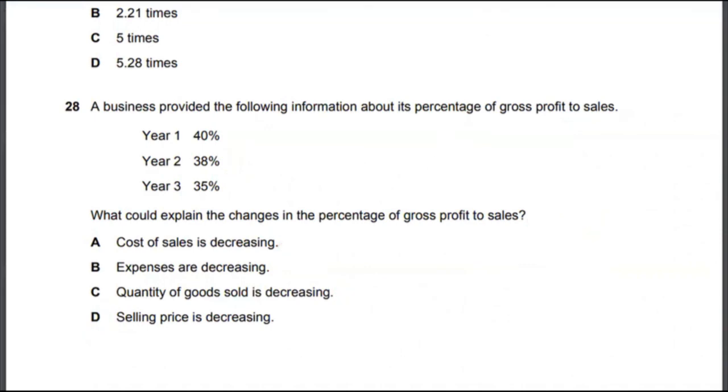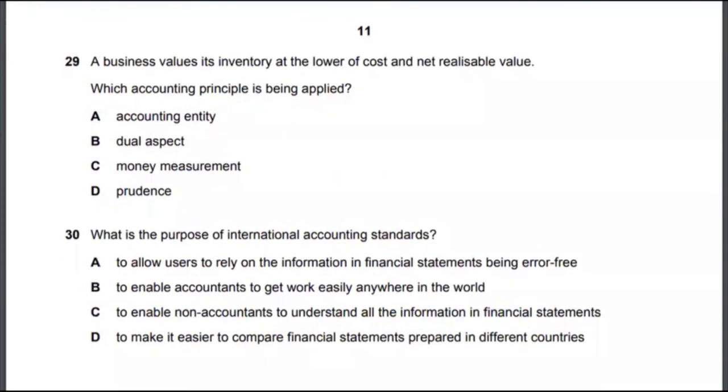Let's look at multiple choice 29 and 30, which are about accounting standards and accounting principles. A business values inventory at the lower of cost and net realizable value. Which accounting principle is being applied? That is prudence. The correct answer to multiple choice 29 is option D. Prudence means that you record the expected loss before it has occurred.